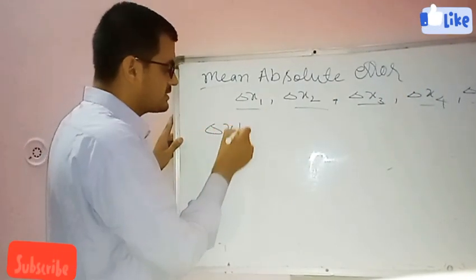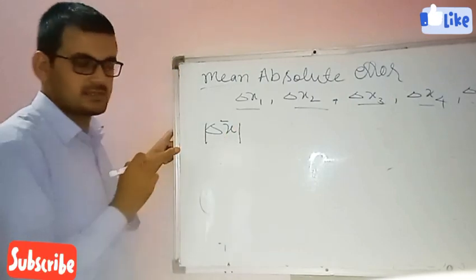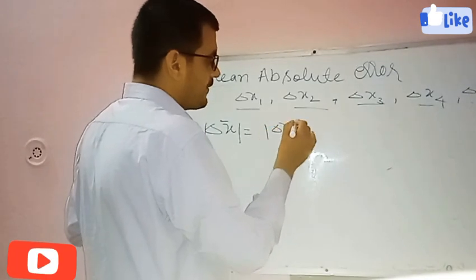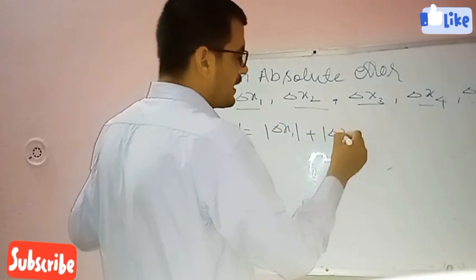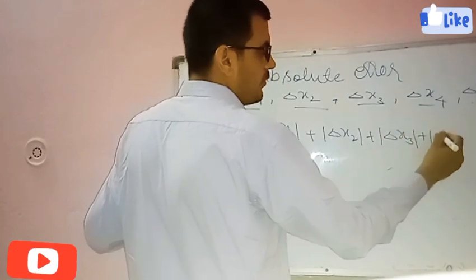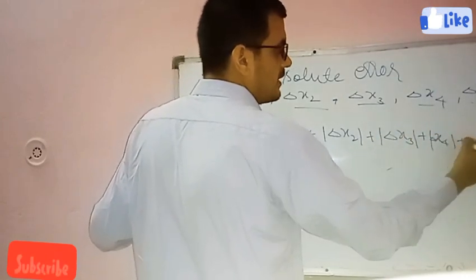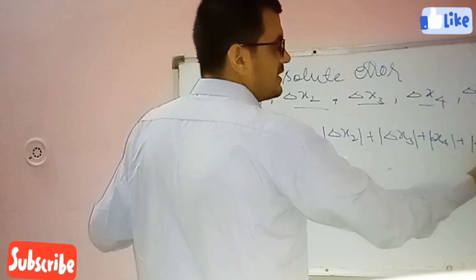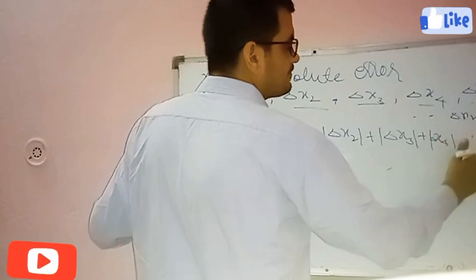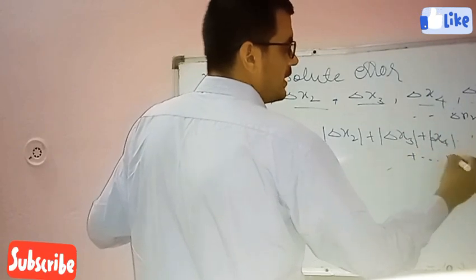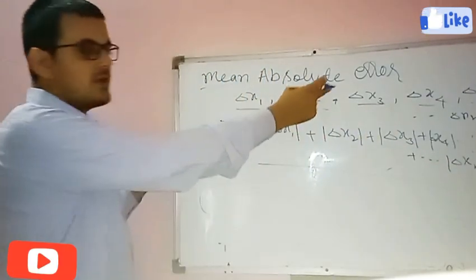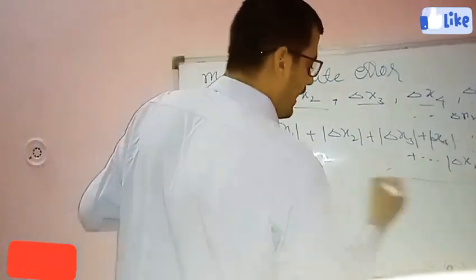So delta x mean equals, because we will take error as positive, delta x1 plus delta x2 plus delta x3 plus delta x4 plus delta x5, and so on plus delta xn, upon n, because we have n absolute errors; we divide this whole by n.